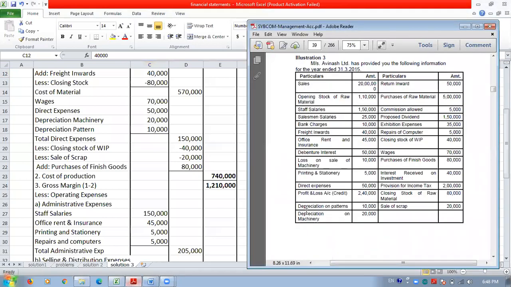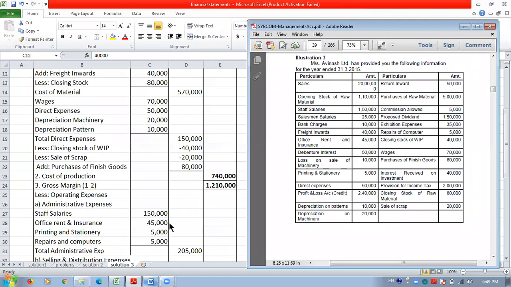Then the next item is repairs of computer 5,000. Computer is most of the time used in the office, so it is an office and administration expenditure. These computer repairs are shown under office and administration expenses here, 5,000. Next is office rent and insurance 45,000. It is office rent, so it should be shown under administrative expenses, 45,000.